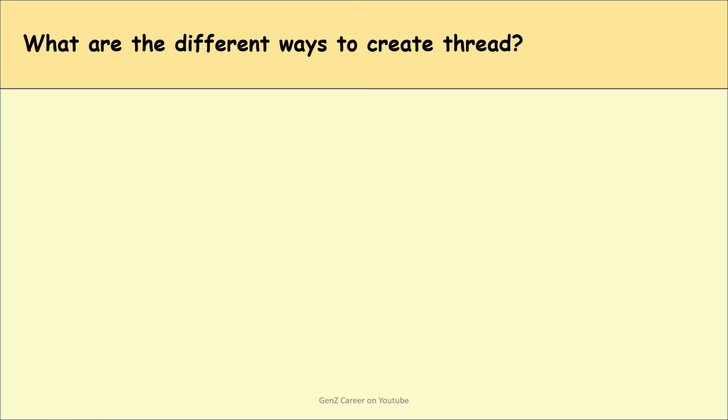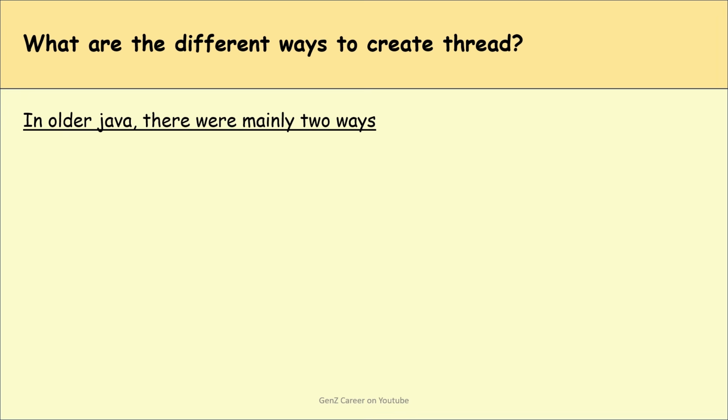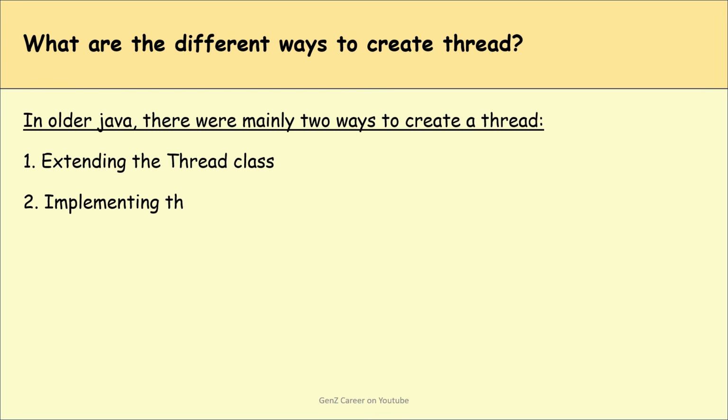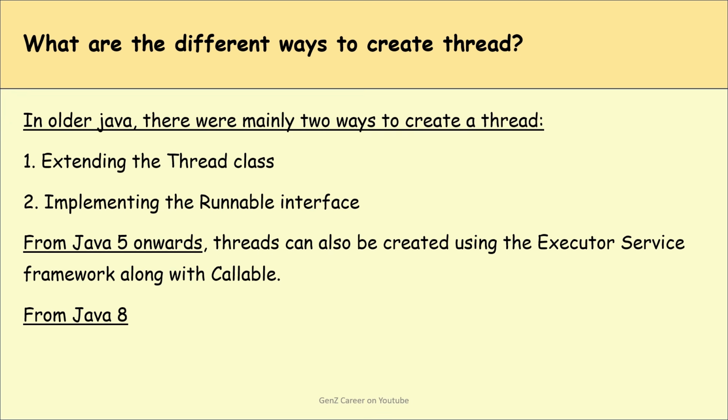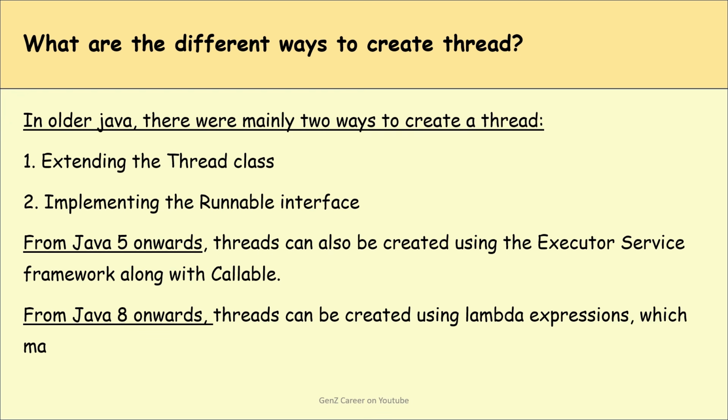Okay. What are the different ways to create a thread? In older Java, there were mainly two ways to create a thread. First is extending the Thread class, second is implementing the Runnable interface. From Java 5 onwards, a thread can also be created using the Executor Service framework along with Callable. And from Java 8 onwards, a thread can be created using lambda expressions which make the code more concise and readable.